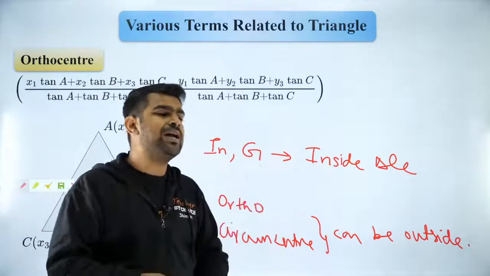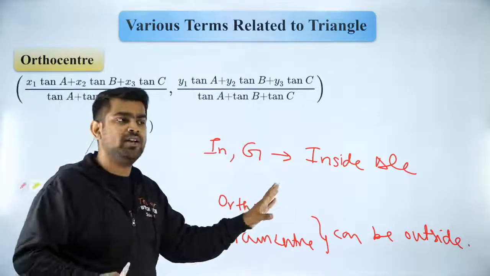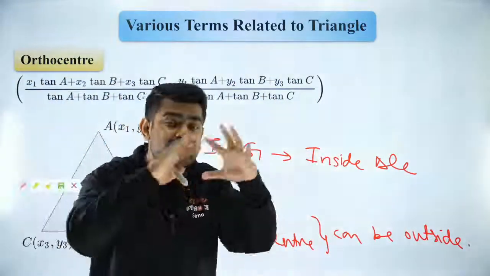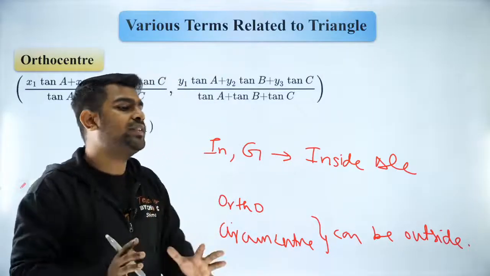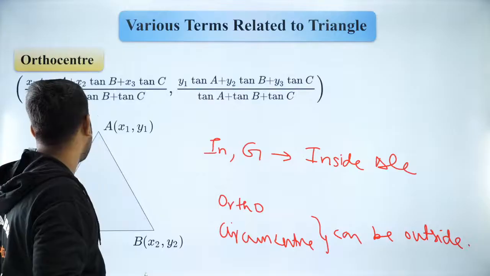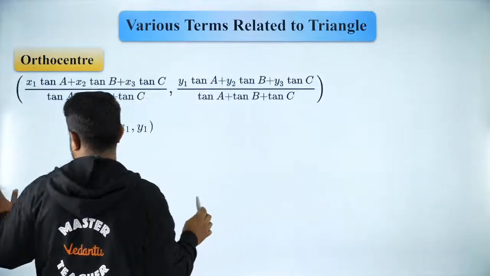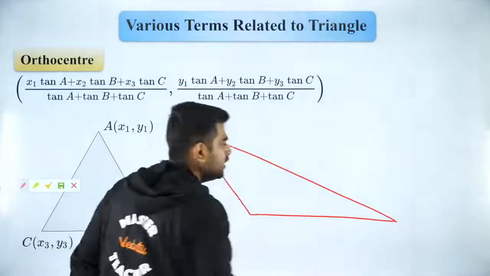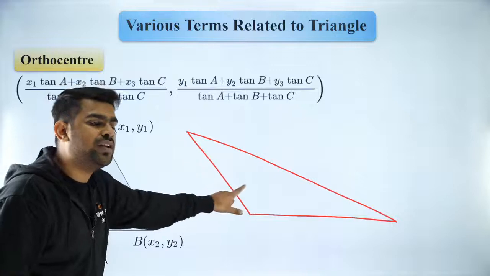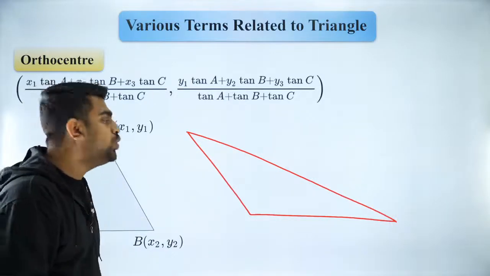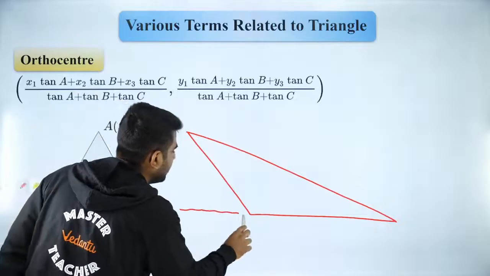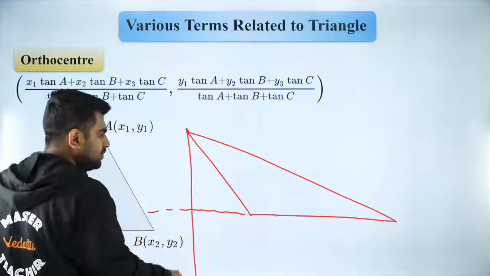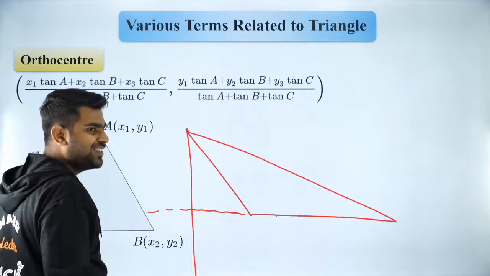What I'm trying to say is that the incenter and centroid, for any triangle, will always be inside the triangle. But orthocenter and circumcenter need not be, because if you have an obtuse angle triangle, let me show you a very small example. Let's say you have an obtuse angle triangle like this. For this triangle, the orthocenter is outside. How? Because if I drop a perpendicular from this vertex to this side, it will actually be outside. Are you able to understand?